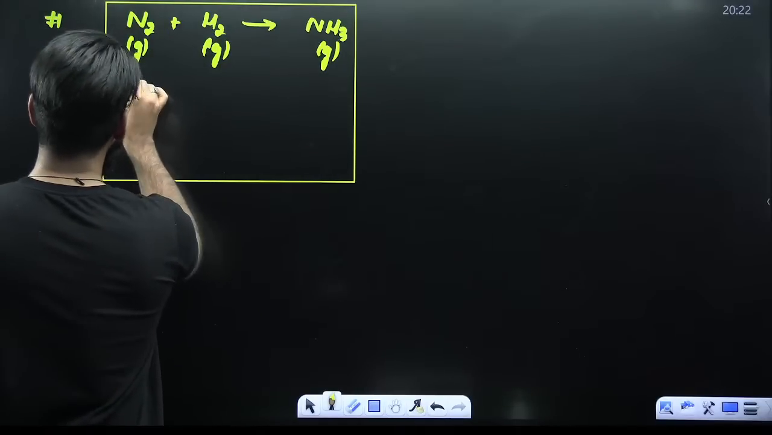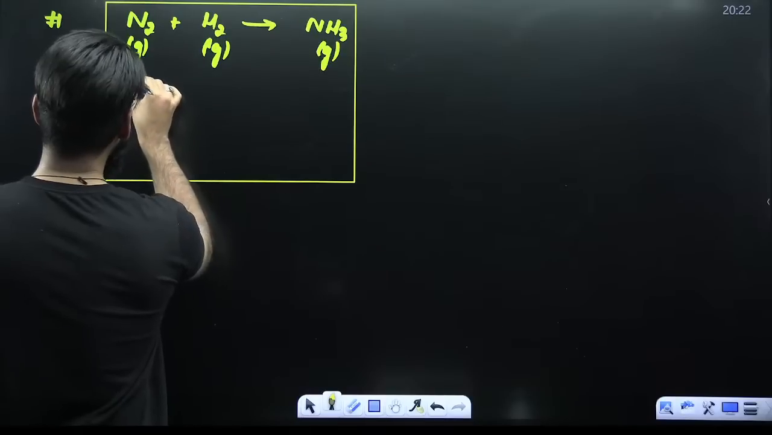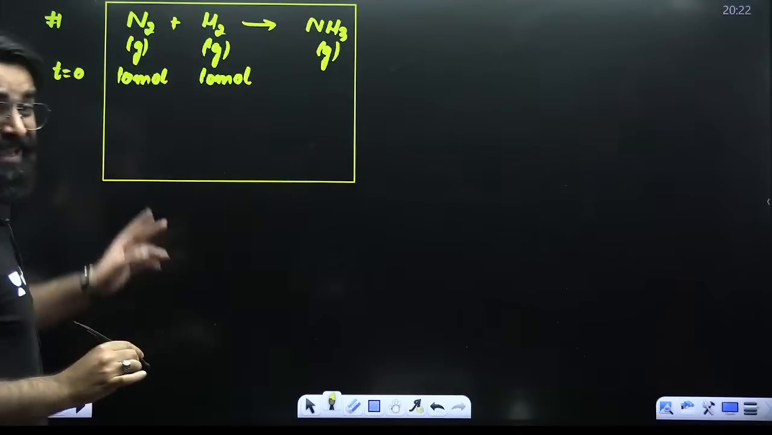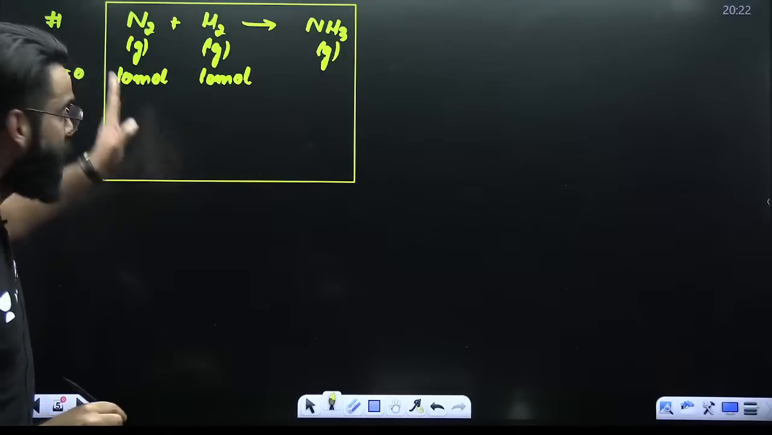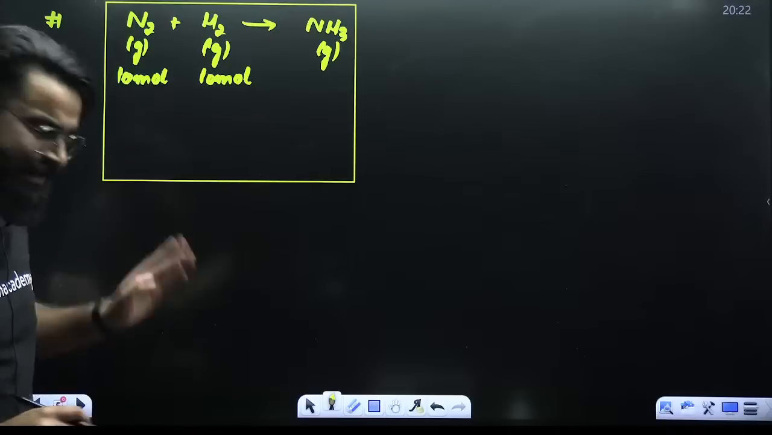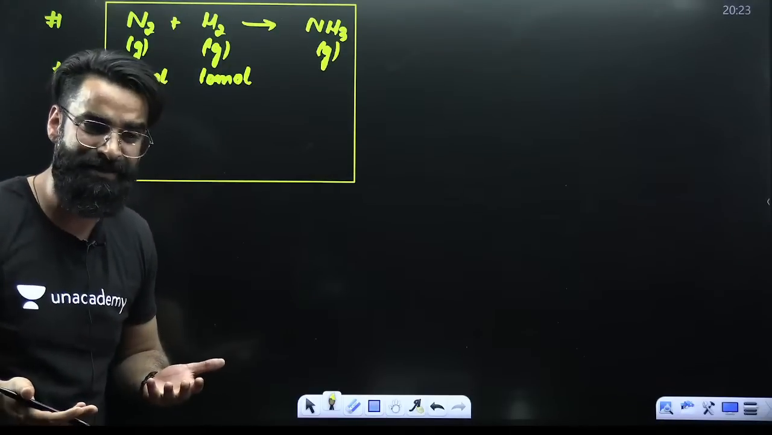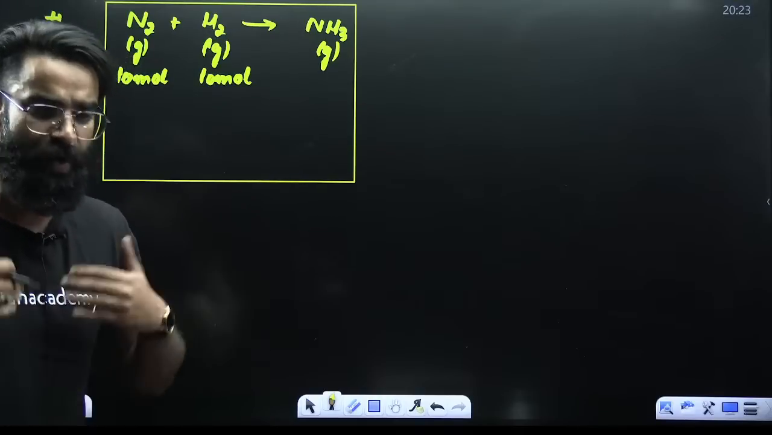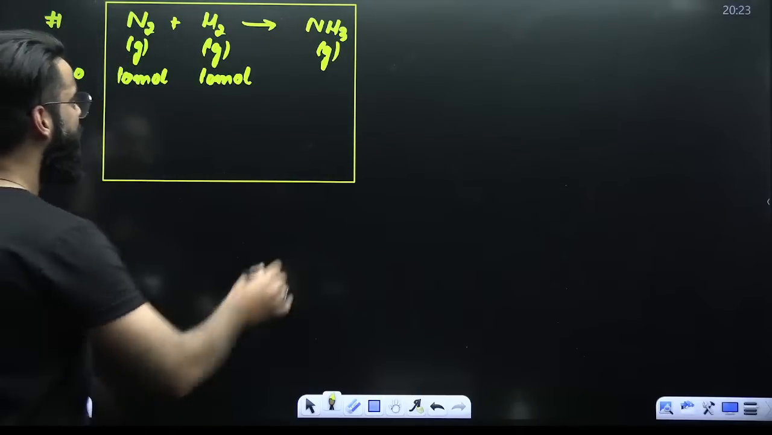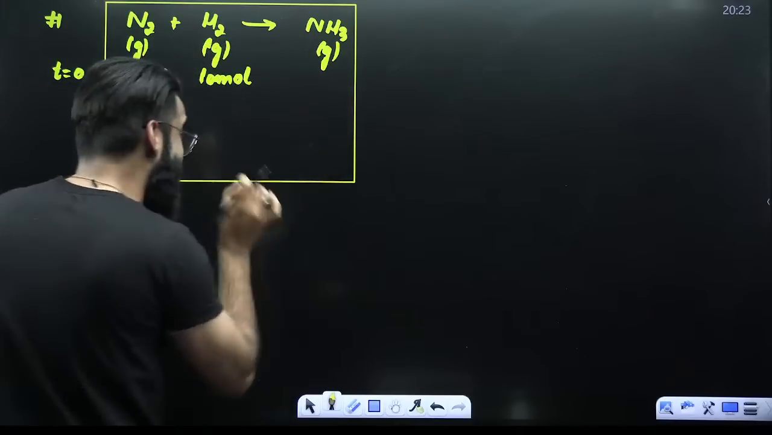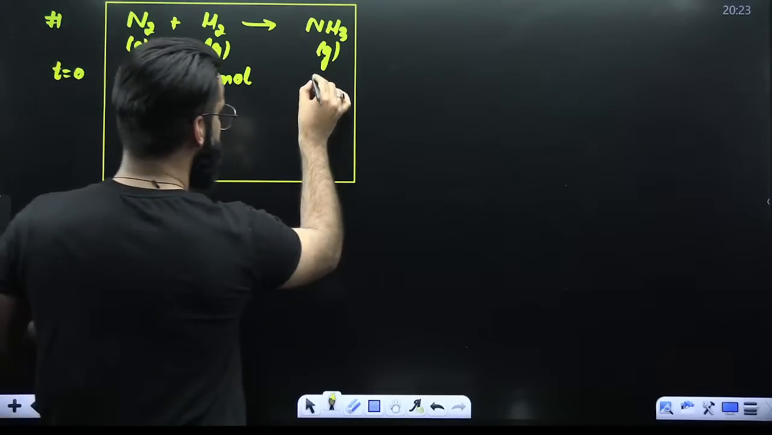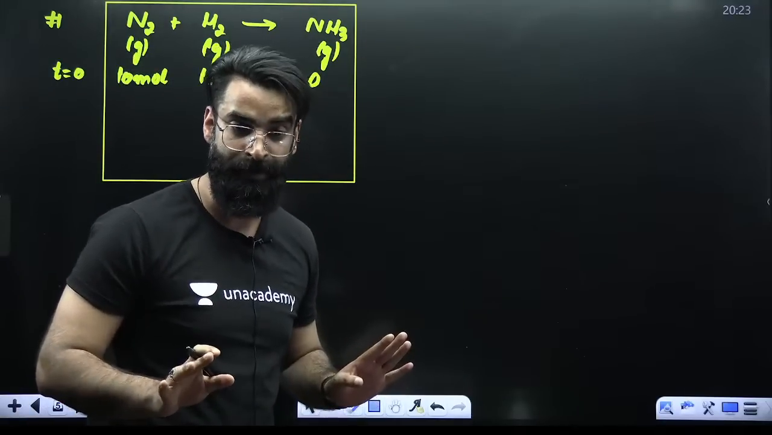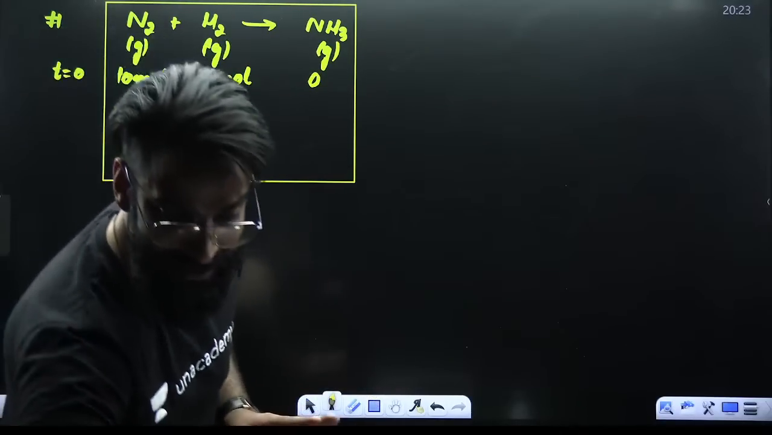Let's say in the container, initially at time t is equal to 0, we have got 10 moles each of reactants. Since the reaction has not started yet, since the reactants have not reacted yet to form the products, the number of moles of NH3 right now in the container at time t is equal to 0 has to be 0, because the reaction has not started yet.